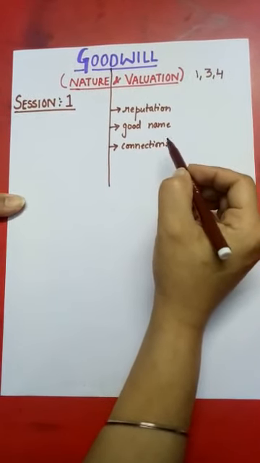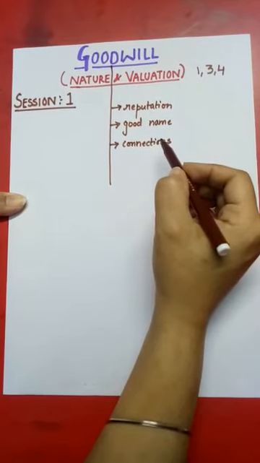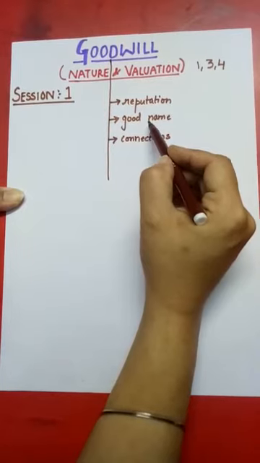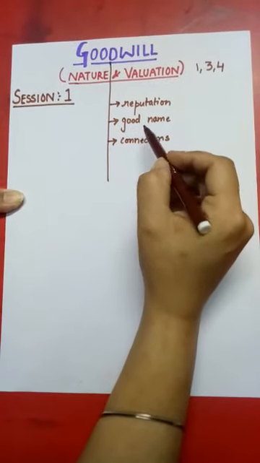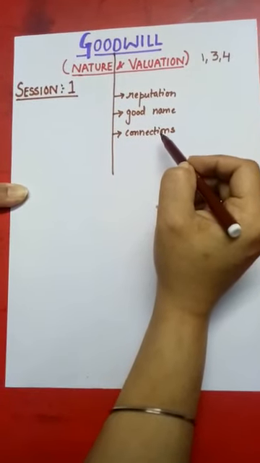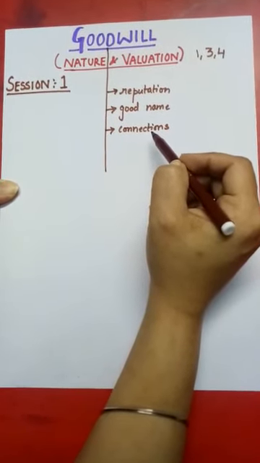Suppose if we take an example like McDonald's is enjoying goodwill, it means they have a good name, they have a good reputation, and they have maintained good connections with their customers by providing quality of goods to them.